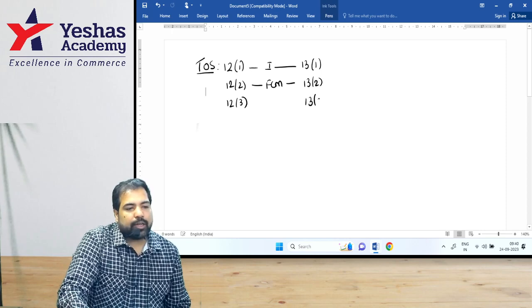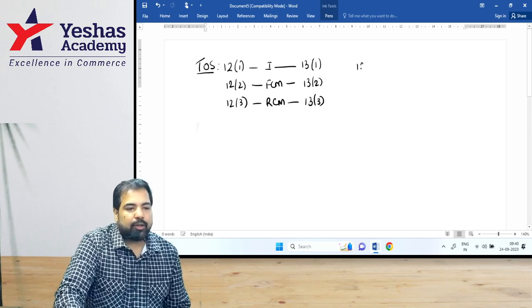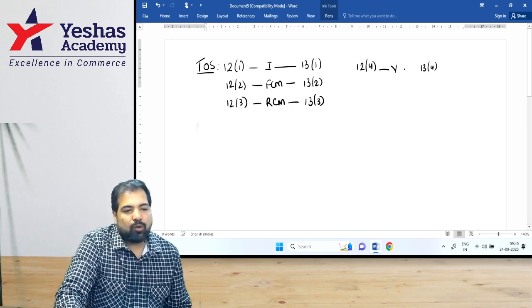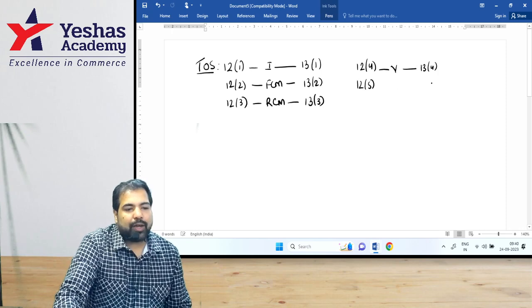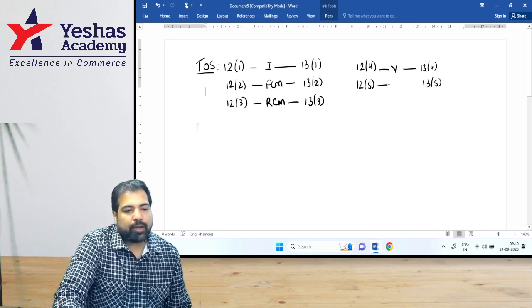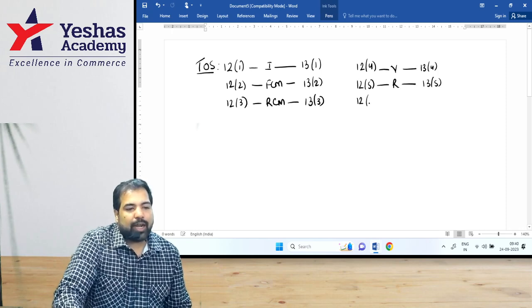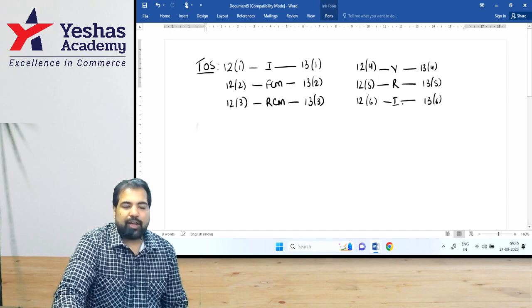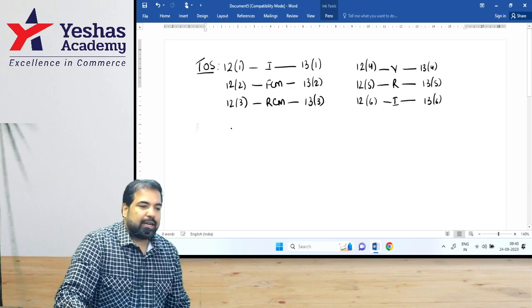12.3 and 13.3 was what, guys? RCM. Next, I'll write it here. 12.4 and 13.4. What is this, guys? Vouchers. 12.5 and 13.5 is what, guys? Residual case. And 12.6 and 13.6 is what, guys? Interest, late fee, penalty, etc. That is time of supply.